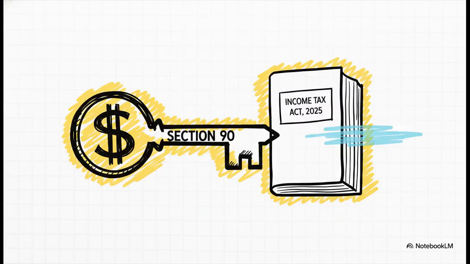So how do you get to the real taxable amount? It all comes down to correctly calculating what the law considers your cost. And this is where the new Income Tax Act of 2025 is a real game changer. It tidies everything up by putting all the rules that defined cost into one single consolidated section, Section 90.